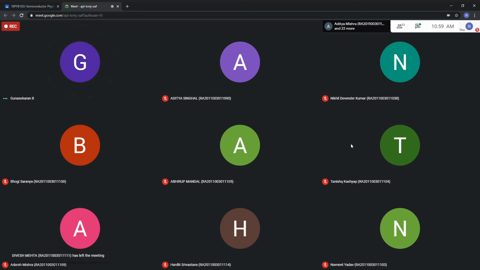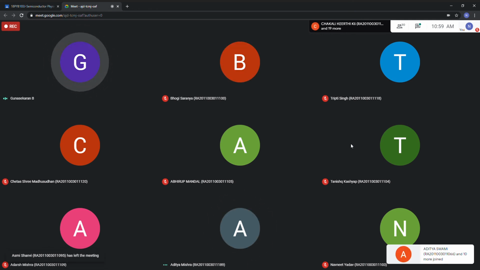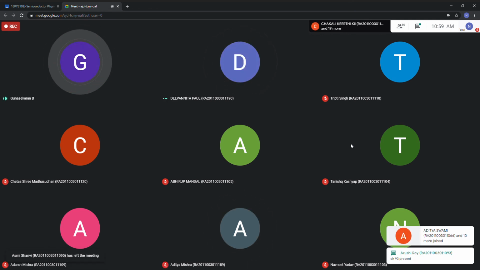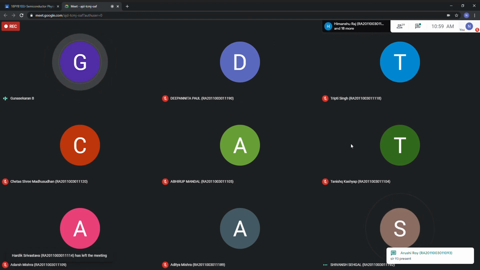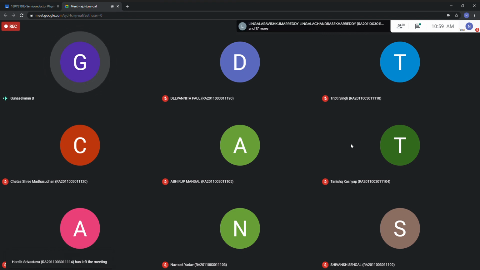117, Present, sir. 118, Present, sir. 119, Present, sir. 120, Present, sir. Then the next numbers: Present, sir. Vaibhav Patel, yes, present. I think one is long absent.